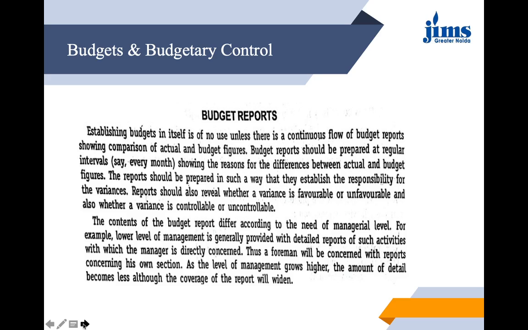The contents of the budget report differ according to the need of the managerial level, that is, what information they need. I have an example here. The lower level of management is generally provided with detailed reports of such activities with which the manager is directly concerned. So a foreman will be concerned with reports concerning his own section. As the level of management grows higher, the amount of detail becomes less, although the coverage of the report will widen.